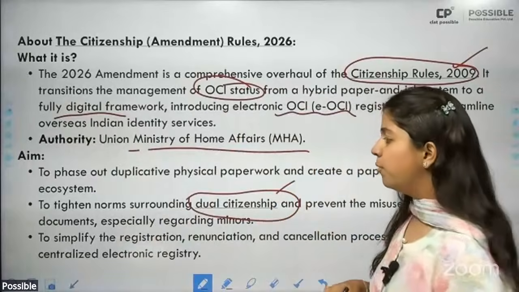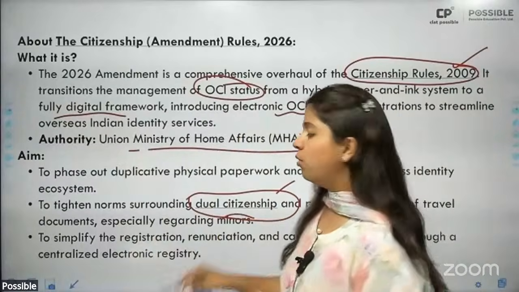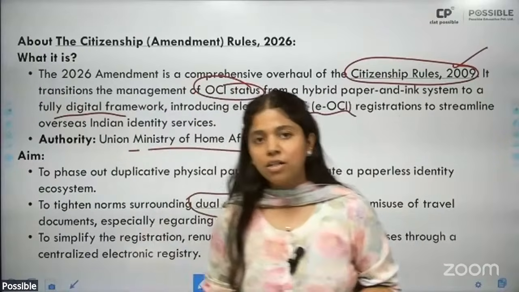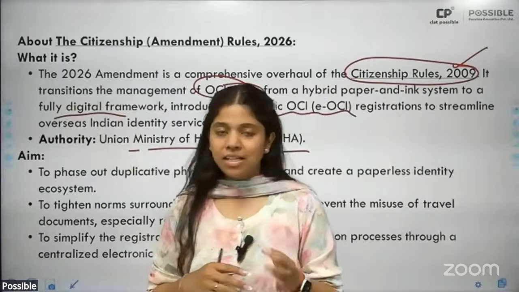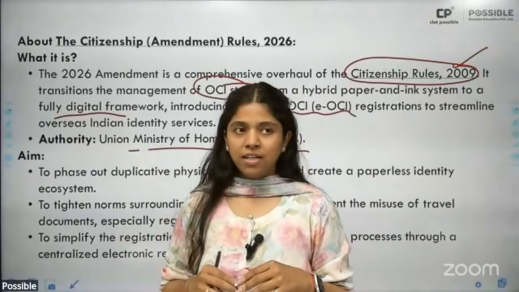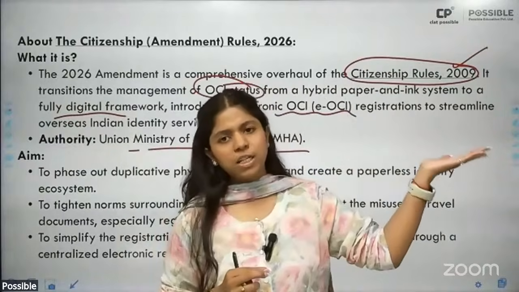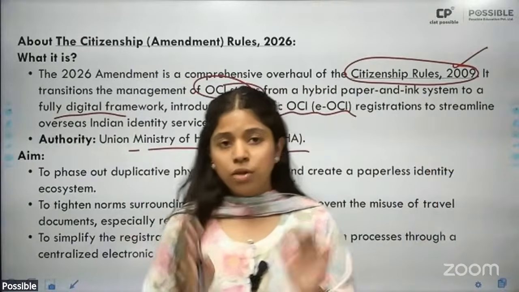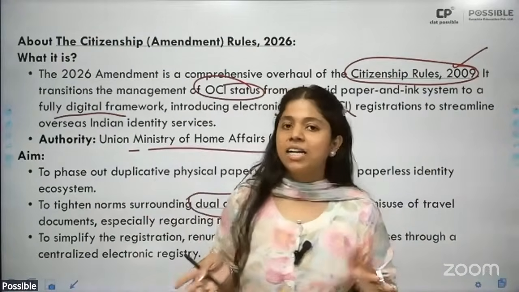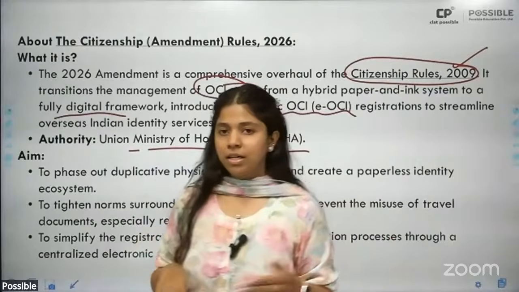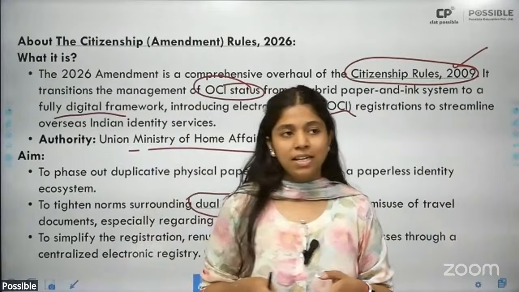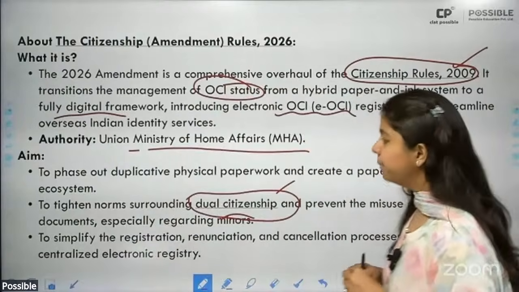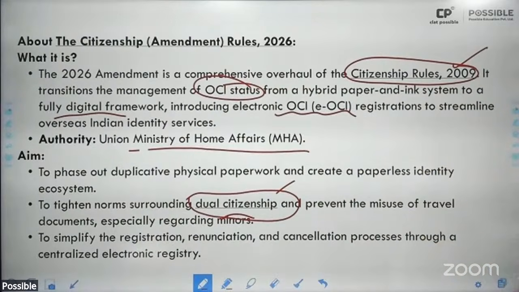Then dual citizenship norms have been tightened, specifically around minors. All right. So if you are a minor, mostly the law that we extend to minors from India is simply this, that in case you're below 18 years of age, then you have the right to hold the passport of whichever country that you're living in, and also of India. And then we extend this right to the child that when the child turns 18, then the child can decide for himself whether he wants to be a citizen of India and hold an Indian passport, or he wants to hold the passport of whichever country that he's living in. Okay. So this is now going to be tightened.